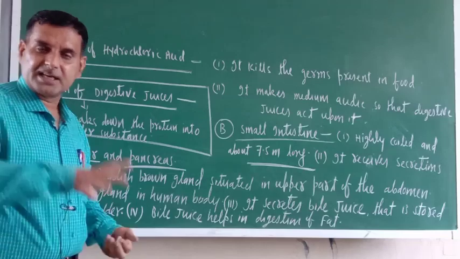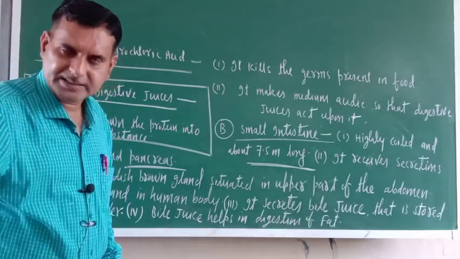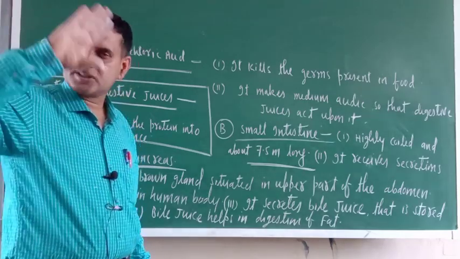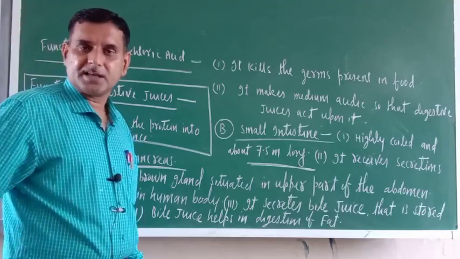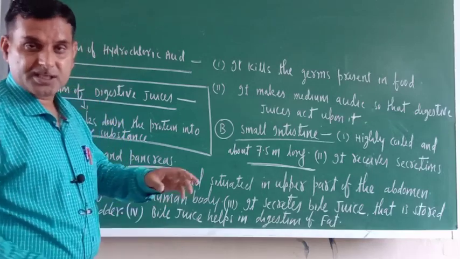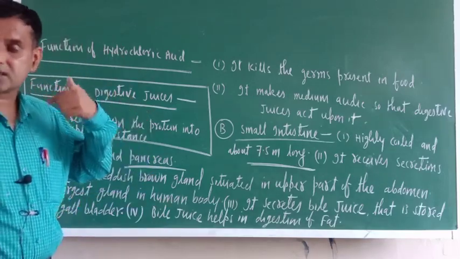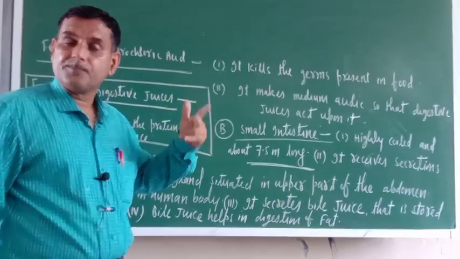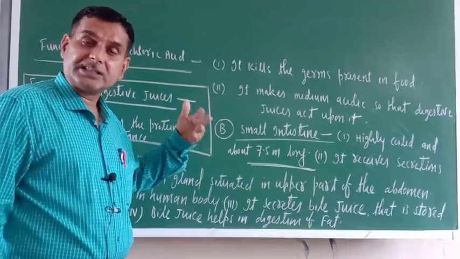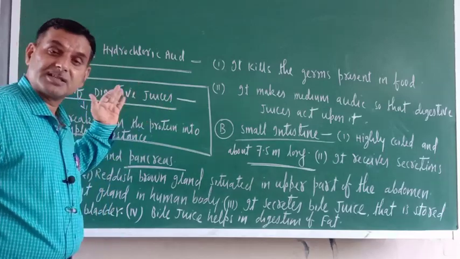Okay, just see, in our food different types of components are there or not? Carbohydrate is there, protein is there, vitamins are there, minerals are there, fat is there. The carbohydrate starch gets digested right from the mouth only. Protein digestion starts from the stomach.